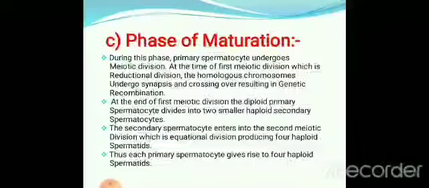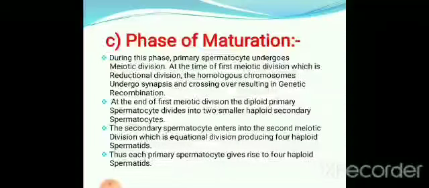So the second meiotic division is an equational division, and it produces 4 haploid spermatids. Thus each primary spermatocyte gives rise to 4 haploid spermatids at the end. So these are all the 3 phases which form the spermatids.